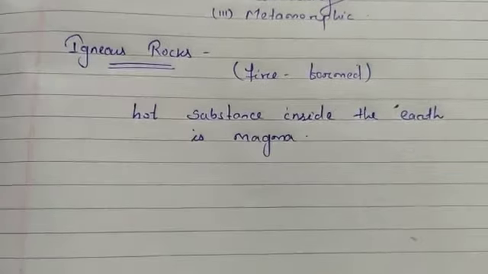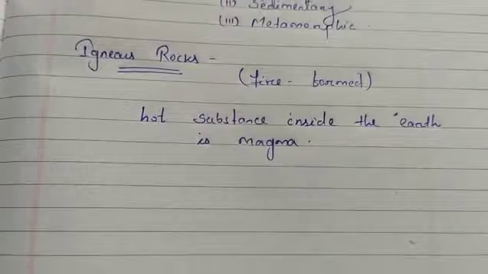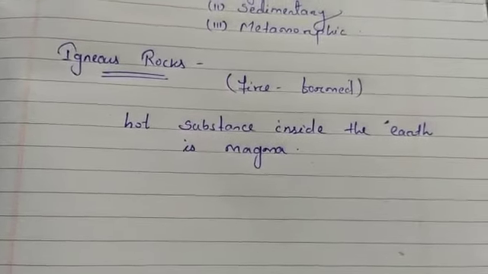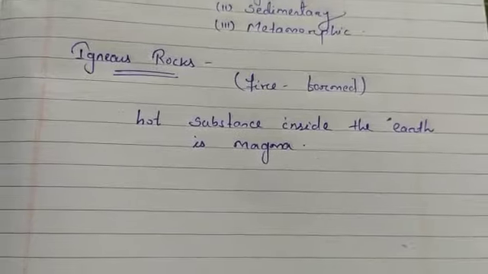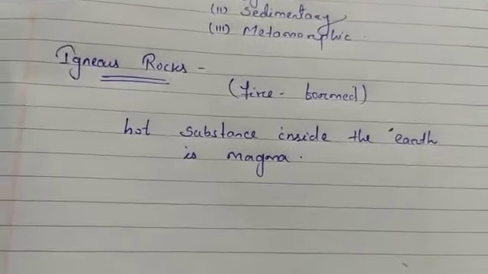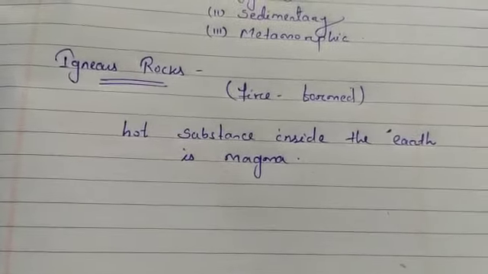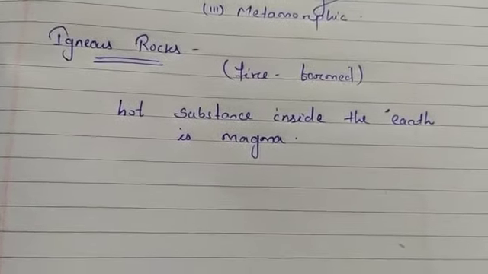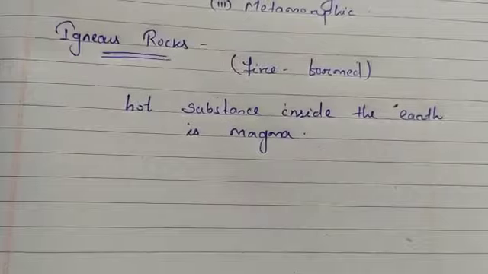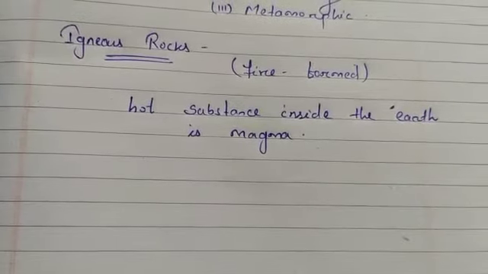So igneous means fire formed. Deep down inside the earth it is still very hot, and the hot substance present inside the earth is called magma. During a volcano, the magma pours out in a molten stream, and after coming out it cools down and solidifies.